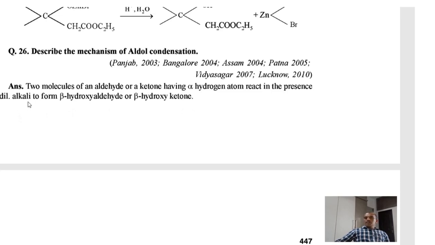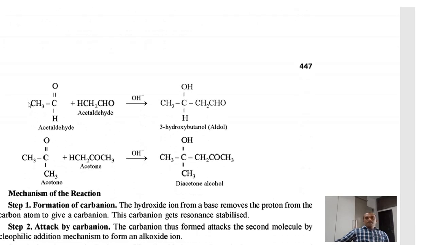What is known as dilute alkali? Alkali, a base. Now you can see acetaldehyde. The acetaldehyde molecule has three alpha hydrogens. How many alpha hydrogens? Three alpha hydrogens.